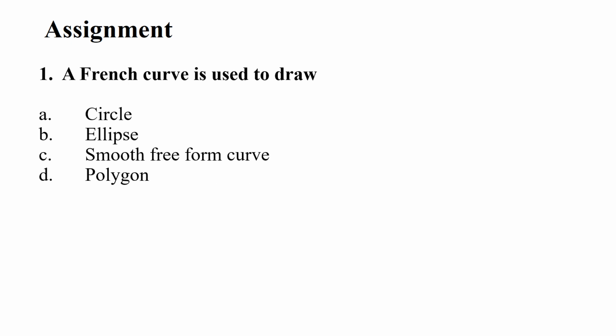Assignment. Question 1. A French curve is used to draw option A circle, B ellipse, C smooth free-form curve, D polygon. So what will be the true answer? You can comment in comment box.